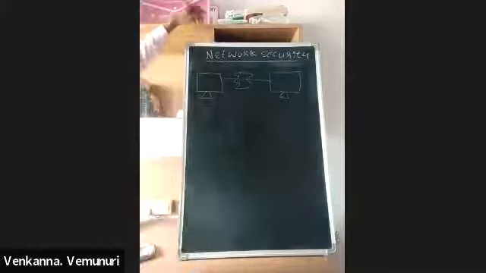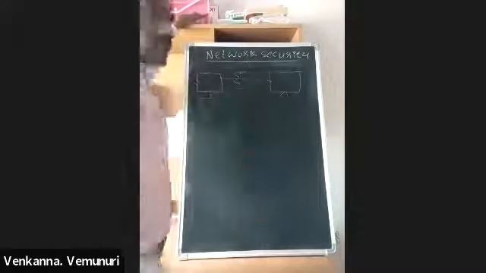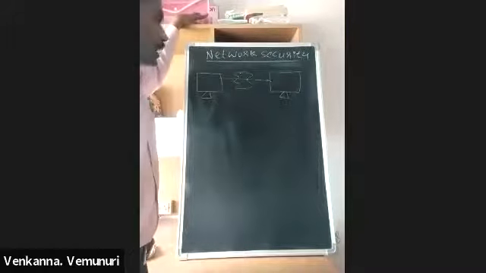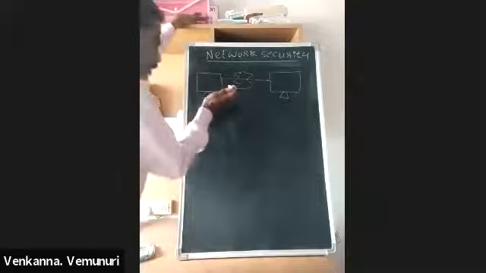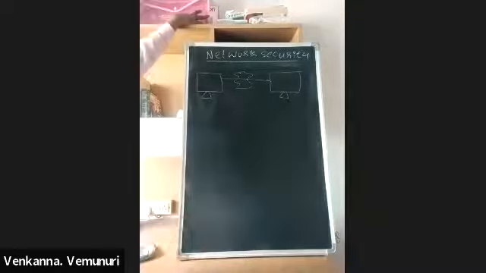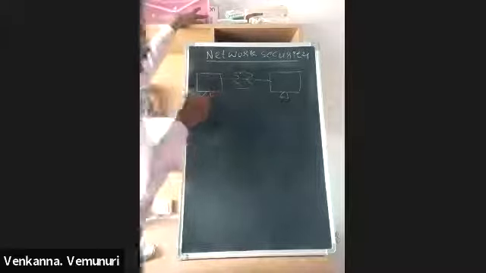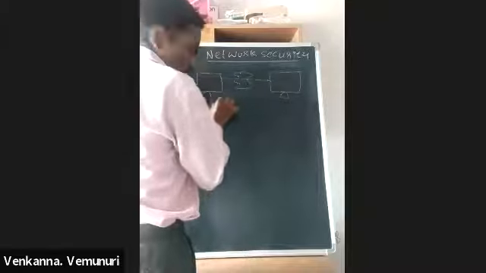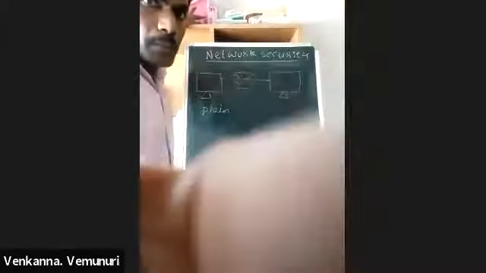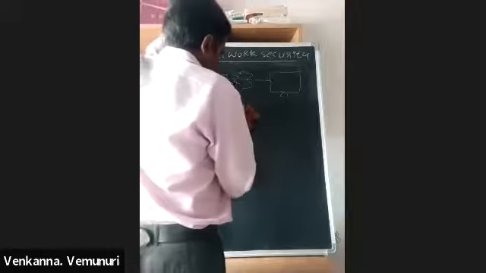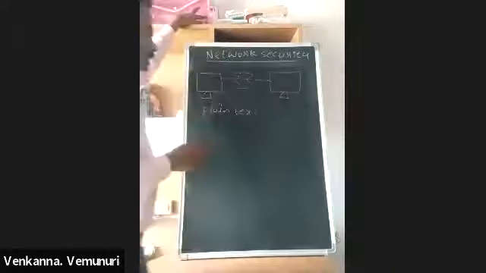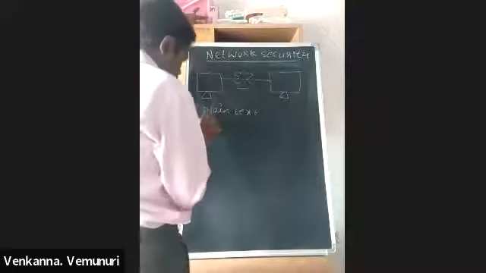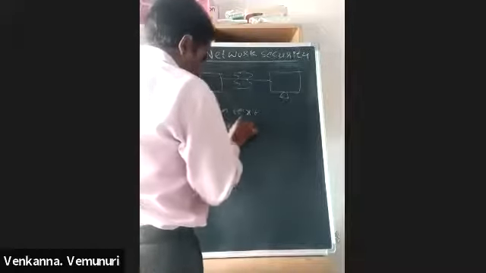When we send data, we send it in two different formats. One is plain text, and another one is ciphertext.